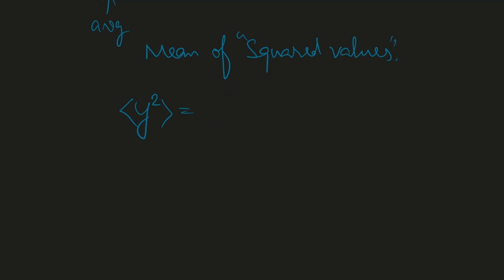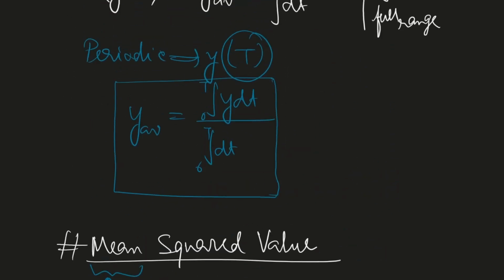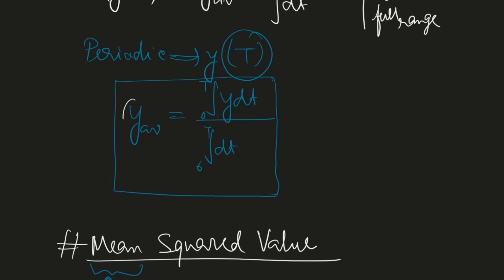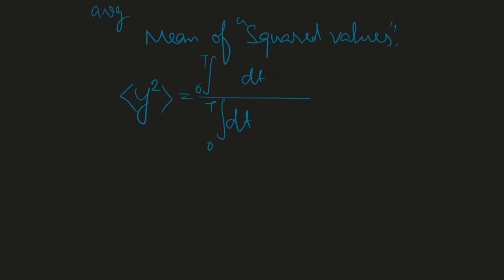So this is the similar formula. Here it was dt 0 to t for a periodic function, and in the upper side there was dt, and when we were taking the average of y, we keep y here, and now as we are taking the average of y squared, we will keep y squared here. So this is the formula.